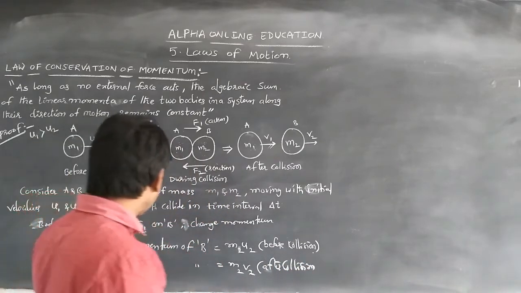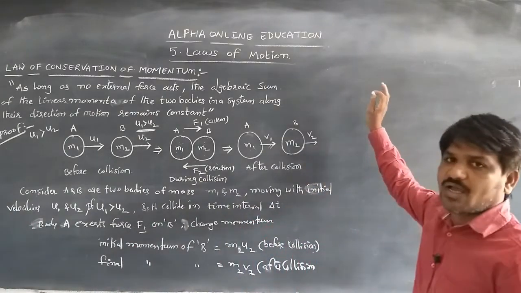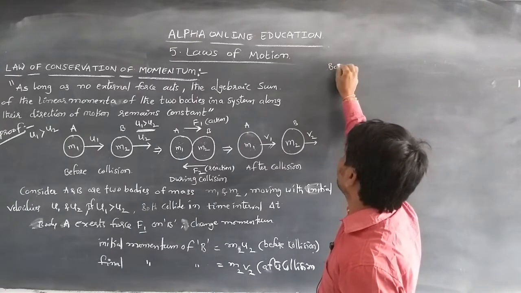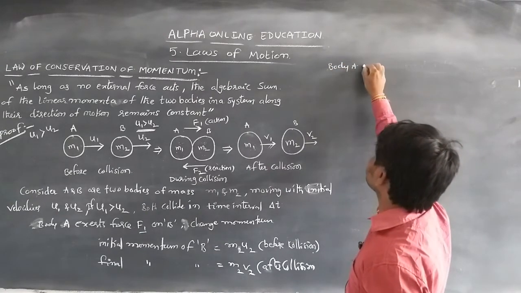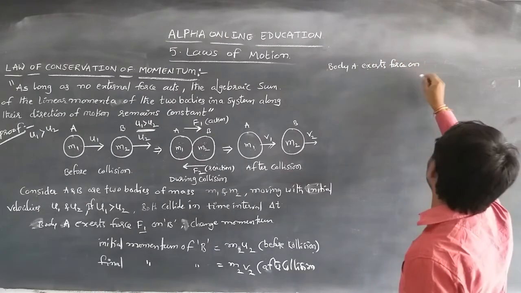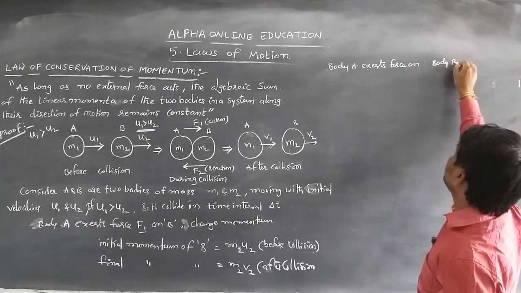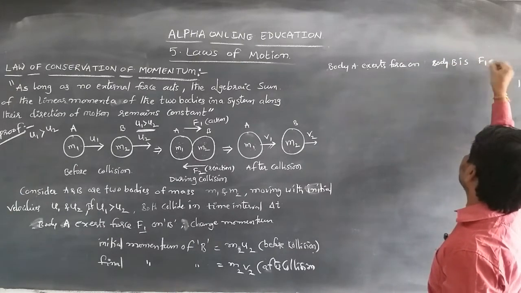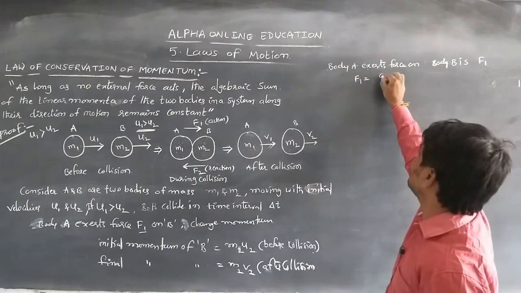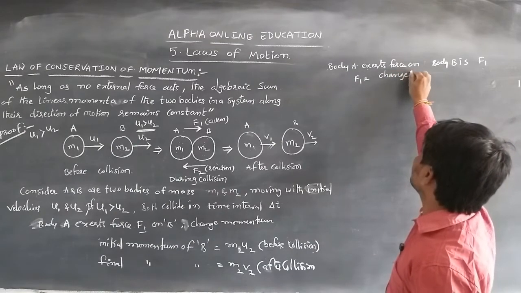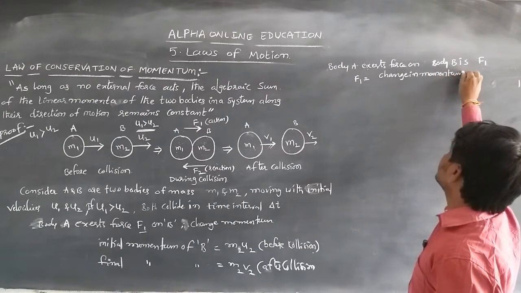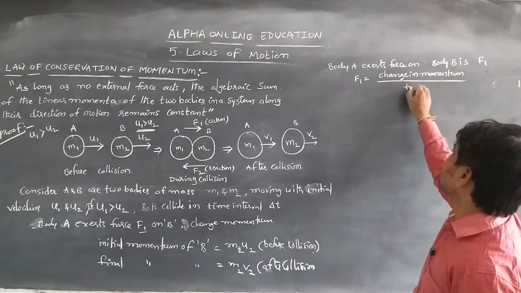Body A exerts a force on body B, which is F1. So F1 is equal to the change in momentum by time.